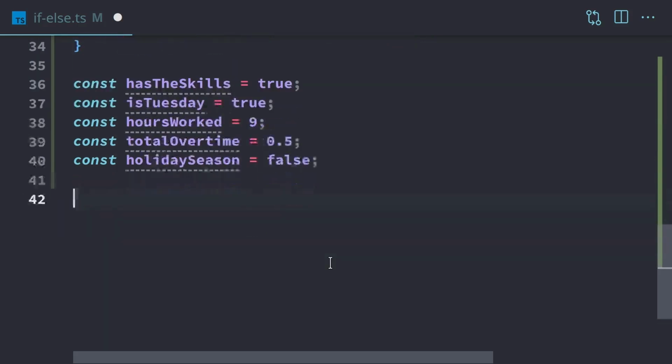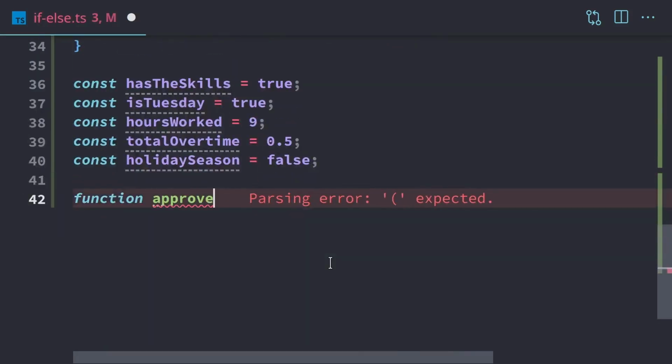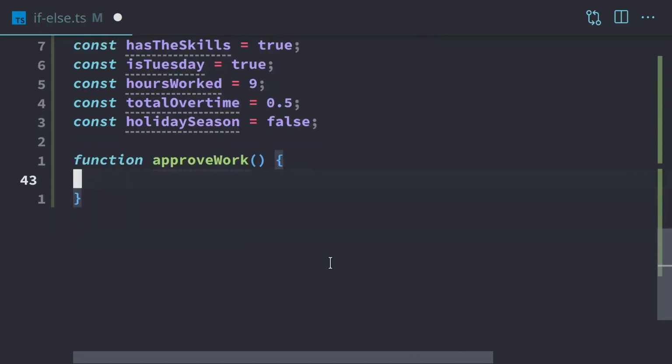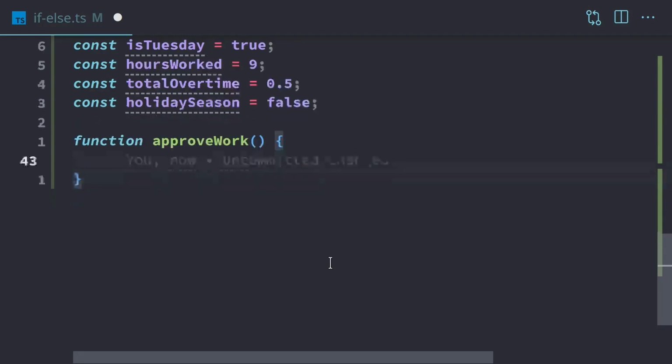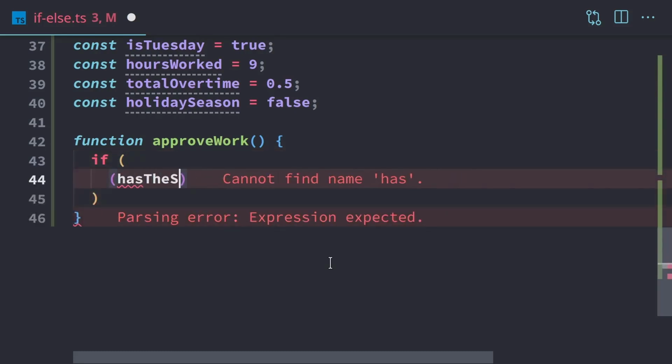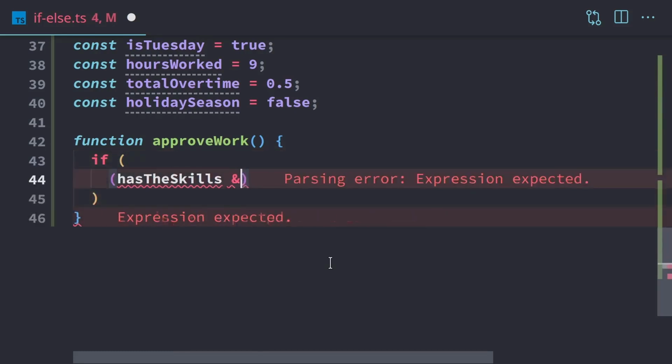I'm going to put the whole thing into a function. I'm going to call it approve work. And it has to decide whether or not this person is approved to work overtime. So I'm going to do it the bad way first. So put everything into one giant if statement. So we're going to have if the person has the skills to do the job, because maybe they're asking for overtime and maybe we have hours available, but it's in a different department. So we have to check to see whether or not they're able to work in that department.